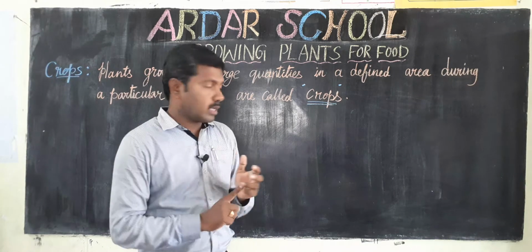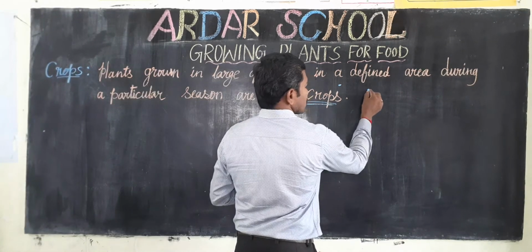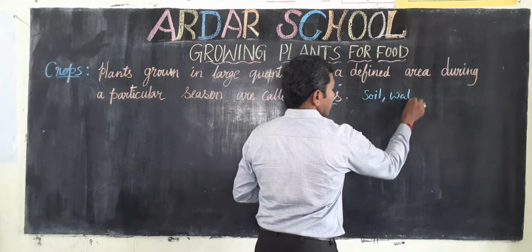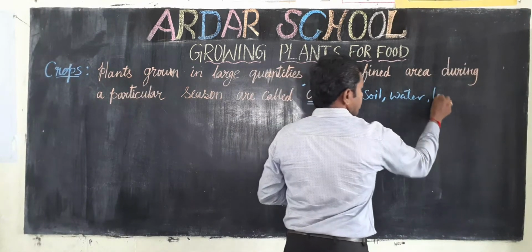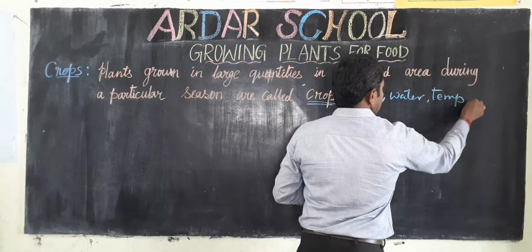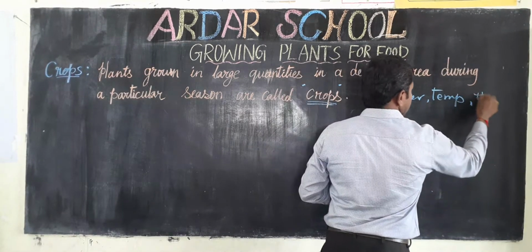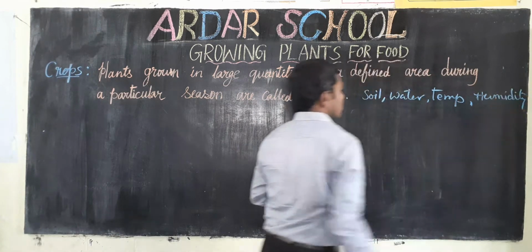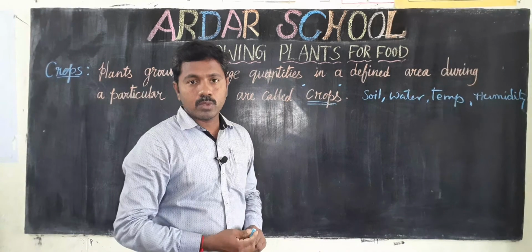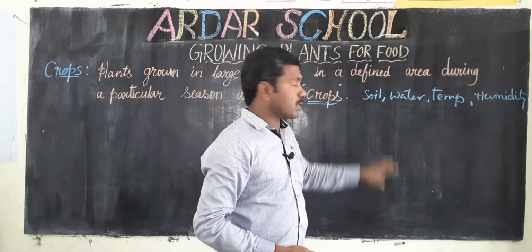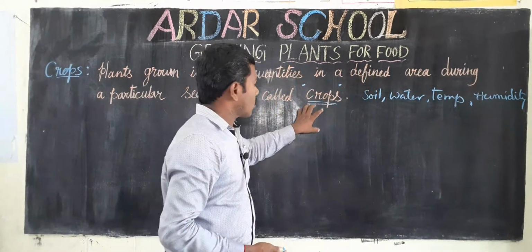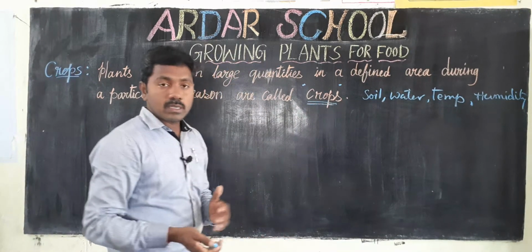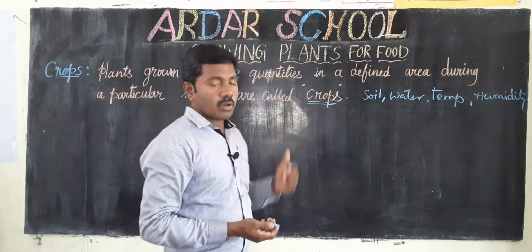First one, soil. Factors are soil, water, temperature, next humidity. So these are some factors. Depending upon these factors we grow the crops. Even seasonal wise also we can grow some crops.